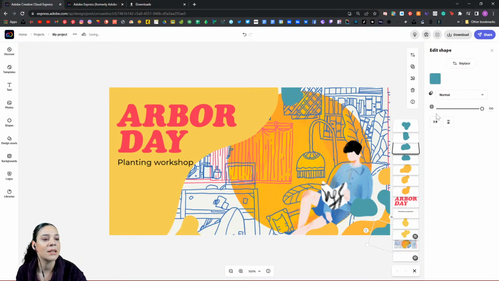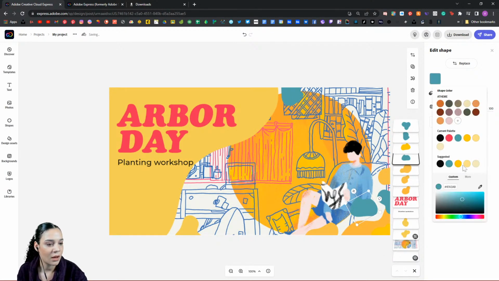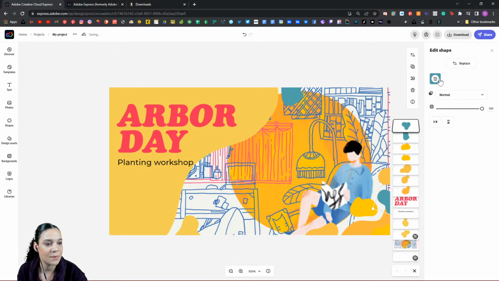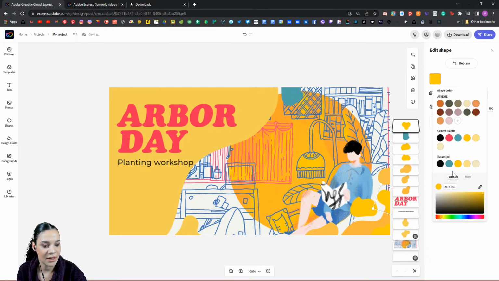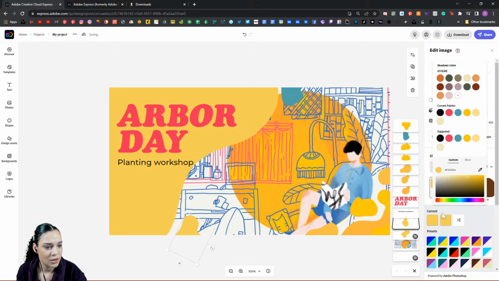And let's select a lighter color for these, shall we? Because I would like to give it a different variation, just so that it kind of looks like different shades all put in here. And as you can see, as I start to sample colors and things that I like, it might actually suggest colors that I've used before. So I'll go ahead and just click these because I know that this is the color that I like. We'll go ahead and change this one as well to our more saturated color.